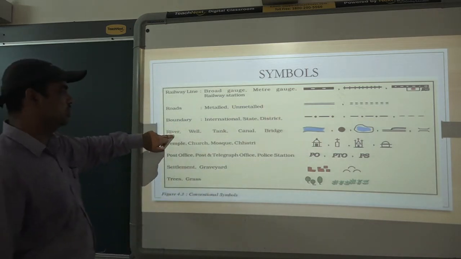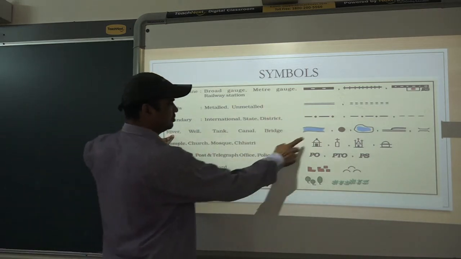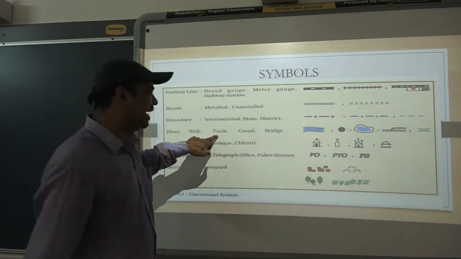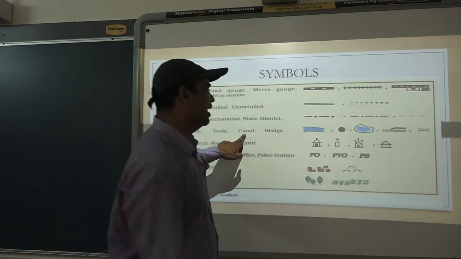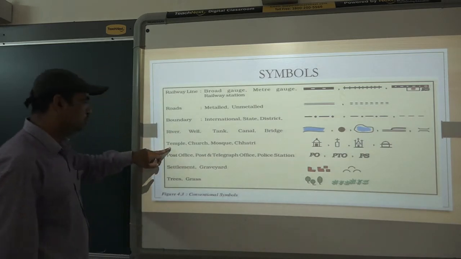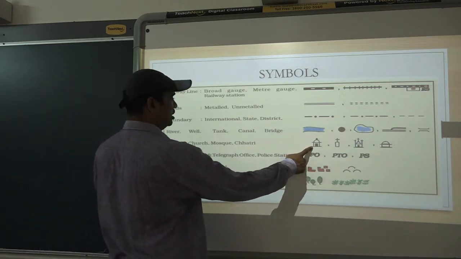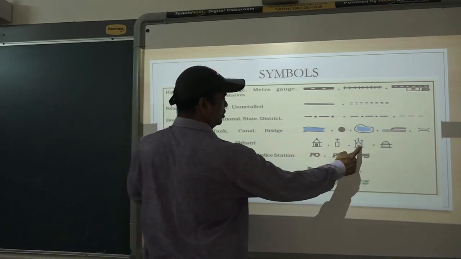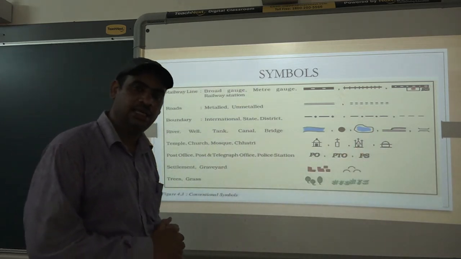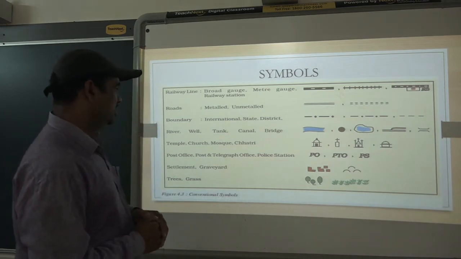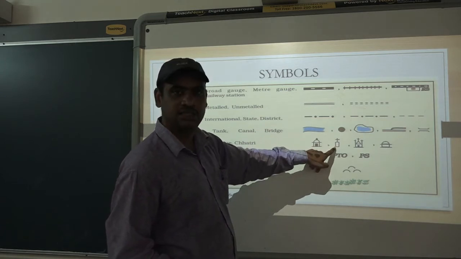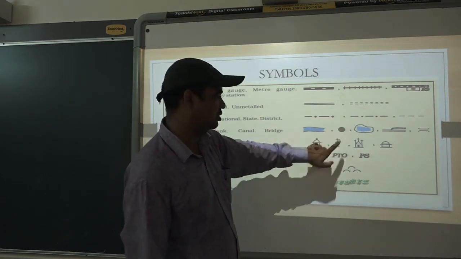Then next, if you want to show the symbol of a river, the river symbol is like this. Then well, tank, canal, and bridge. The bridge symbol is given here. Temple, this is temple. Then church, mosque, and Chhatri. Chhatri is a Parsi temple. So you can see the differences. Temple is shown this way. Here is the church. Church is shown with the cross.